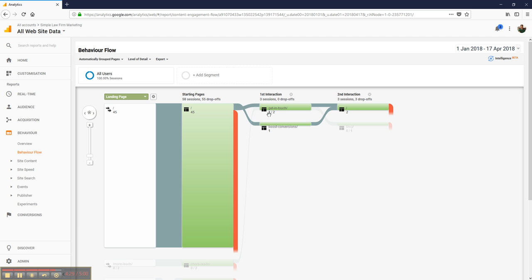What I see here is the pages that they go to immediately from the home page. As I said, this is only 2 people, so the validity of the data is small, but we can see where they go. So it's always interesting to check where people are dropping off and where they're going within your website. In the next video I'm going to explain a bit more about how to use the analytics information and insights to improve your website.